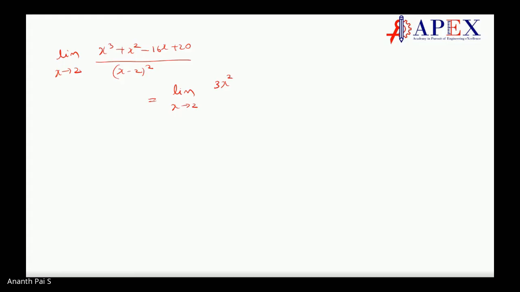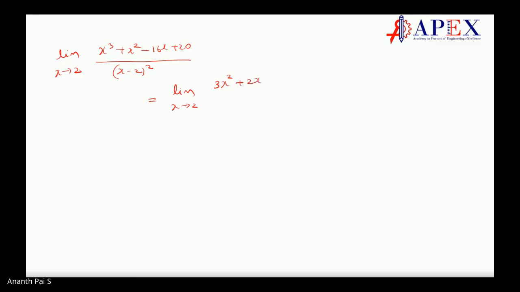So let us do x cube plus x square minus 16x plus 20, divided by x minus 2 the whole square. Apply L'Hospital's rule. If I take the limit x tending to 2 and apply L'Hospital's rule, you will get this as the limit. Sir, wait, actually I wrote the function wrong. 3x square, is it so? Yes, sir. We get 3x square plus 2x minus 16, and here 2 times x minus 2 into minus 2.